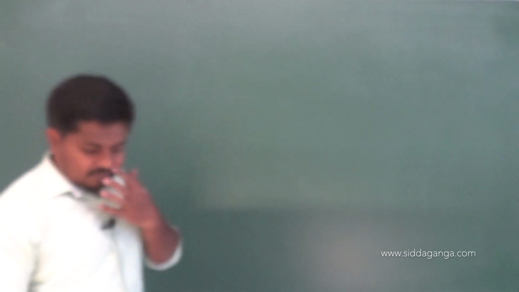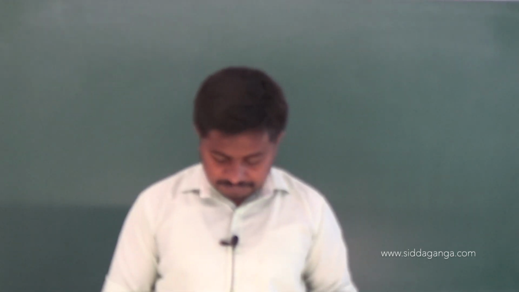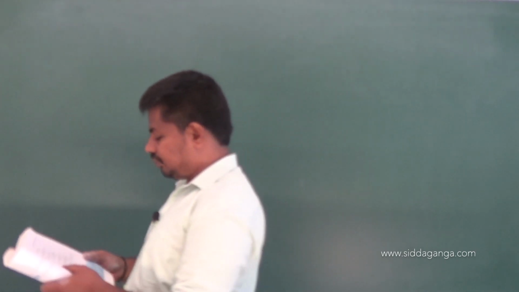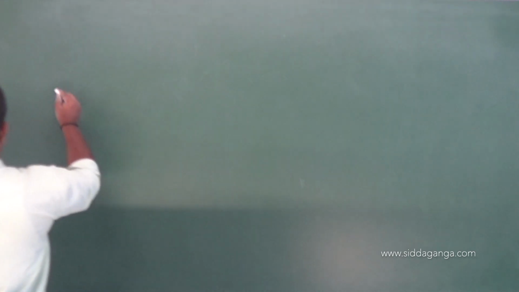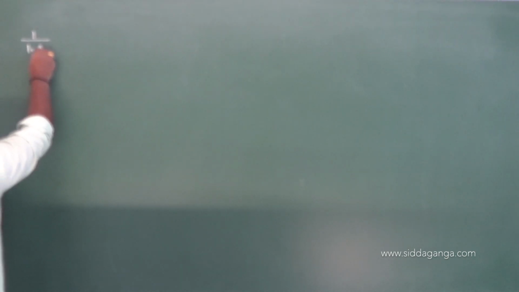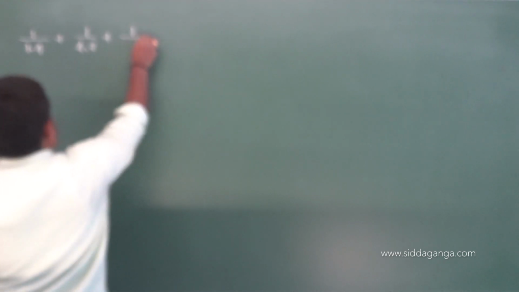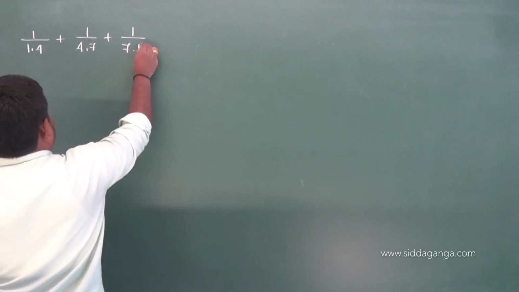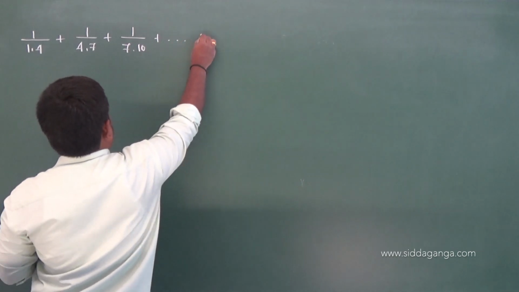Okay, let's move on to question number 16. 16 is like this: 1 by 1 into 4 plus 1 by 4 into 7 plus 1 by 7 into 10 plus and so on.